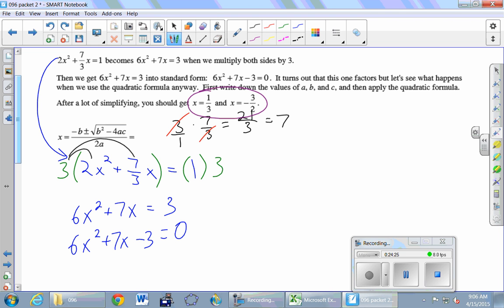So go through the whole quadratic formula. Maybe start by copying the entire quadratic formula just to kind of get it in your brain a little bit more. Go through the calculation, should get what's circled here, and then the activity is on the next page.